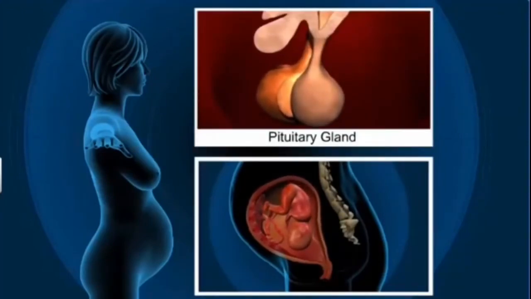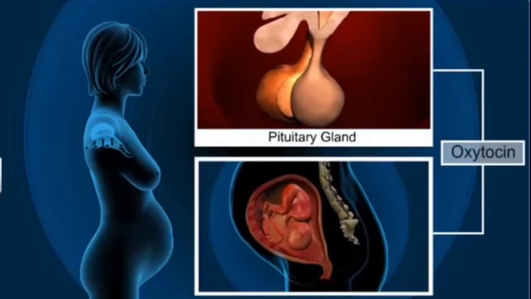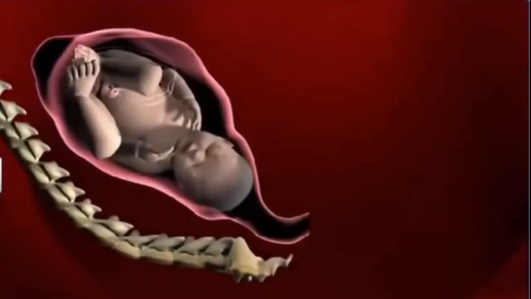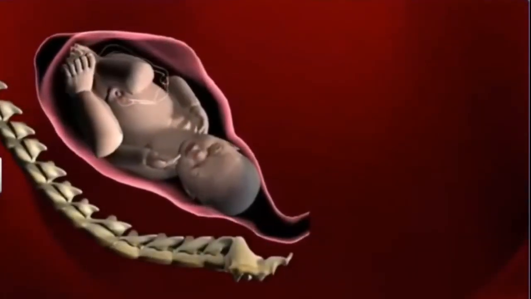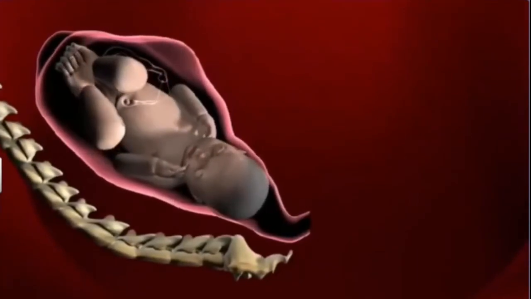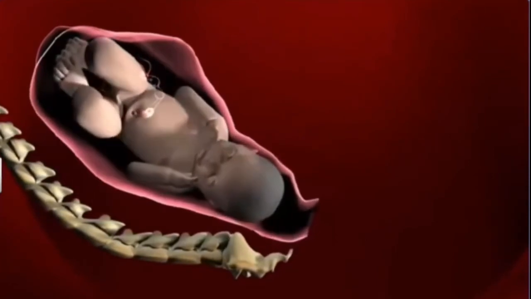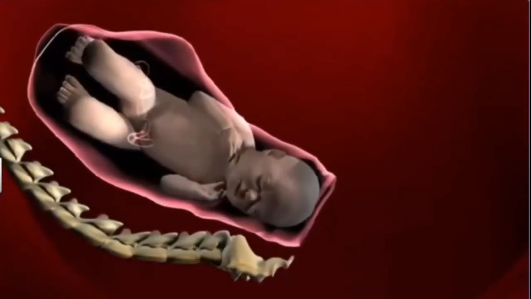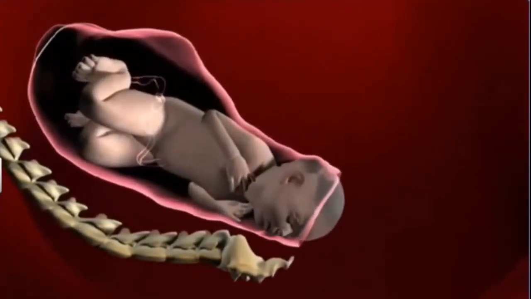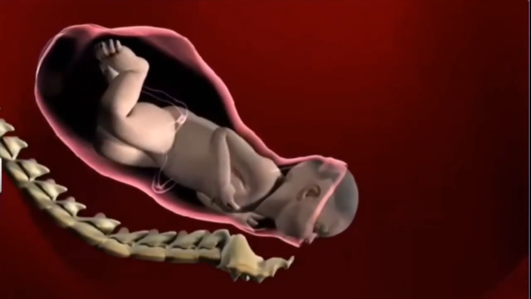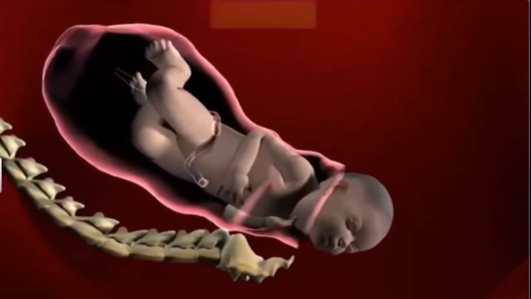It promotes contraction of uterine muscles, which in turn stimulate further secretion of oxytocin. Now the stimulatory reflex between the uterine contraction and the oxytocin secretion continues, resulting in stronger contraction. Now what will this lead to? Expulsion of the baby out of the uterus through the birth canal. Right? Now soon after the birth of the baby, placenta is also expelled out of the uterus.